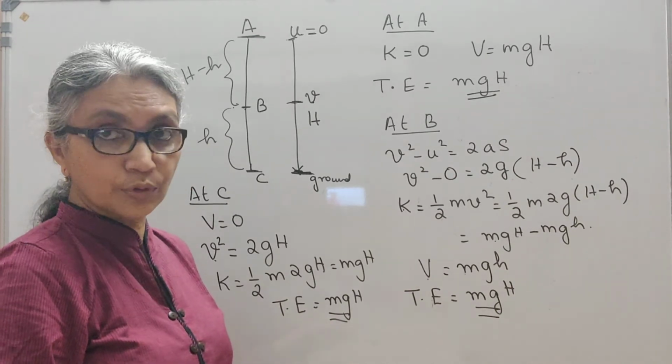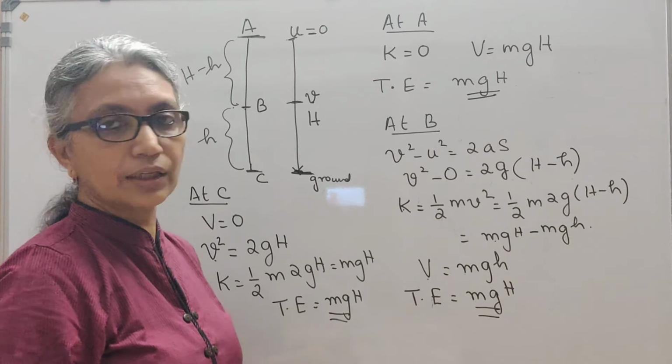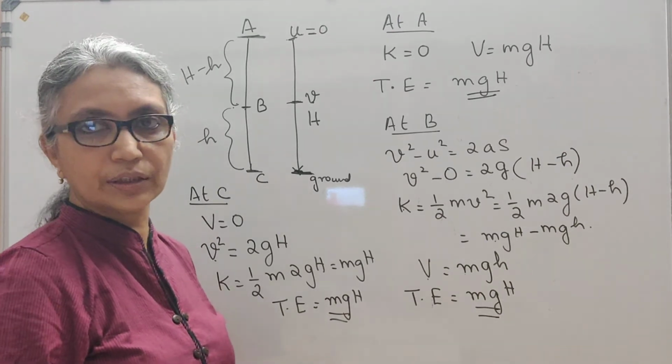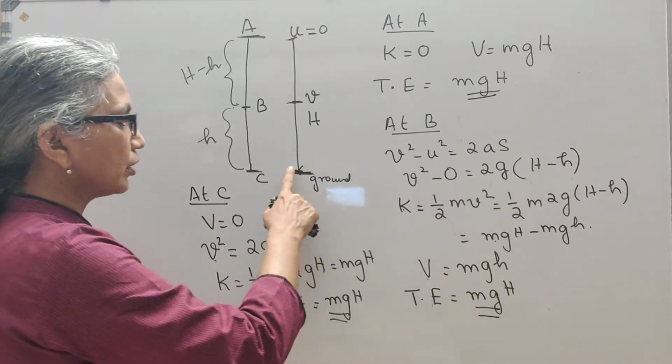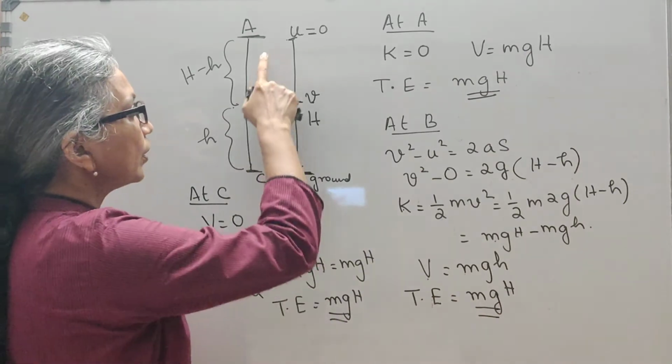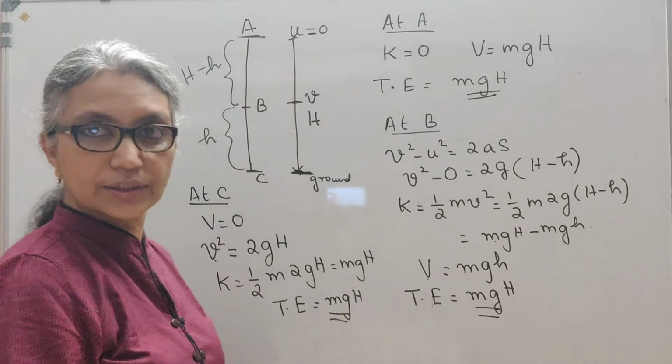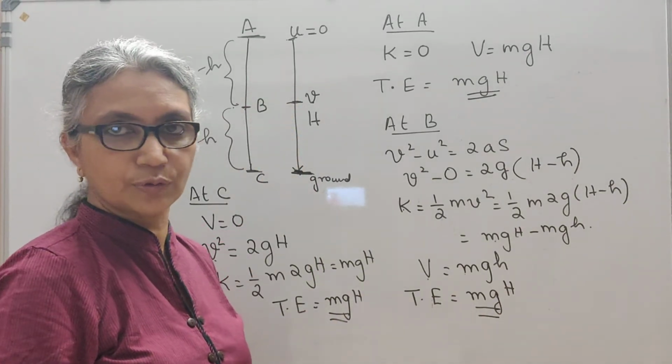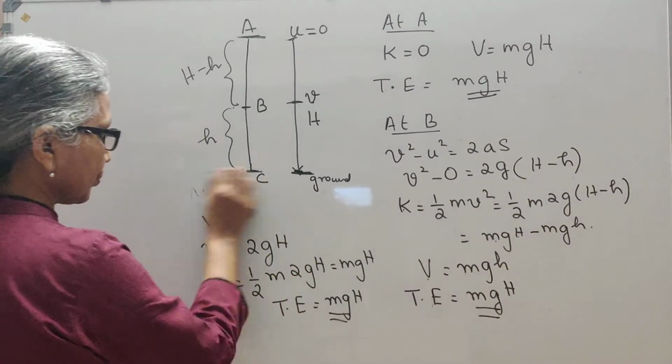So this is how you prove the total mechanical energy of the system remains constant if the forces acting on it are conservative. We know that as the body falls, the only force acting on it is the gravitational force, which is a conservative force.